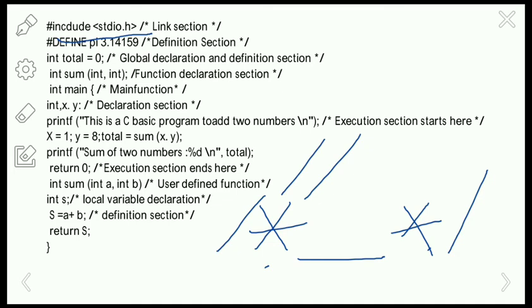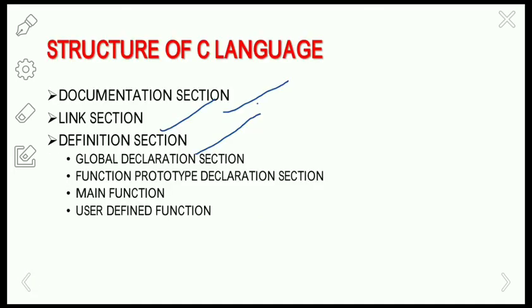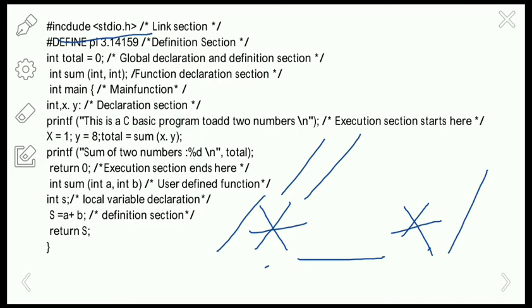Next is the global declaration section. The variables used throughout the program are declared in the global declaration and definition section, which is a part of the definition section. Here we are declaring total equals 0 in the given program. The next one is the function declaration section. In this section, the user-defined functions are declared.